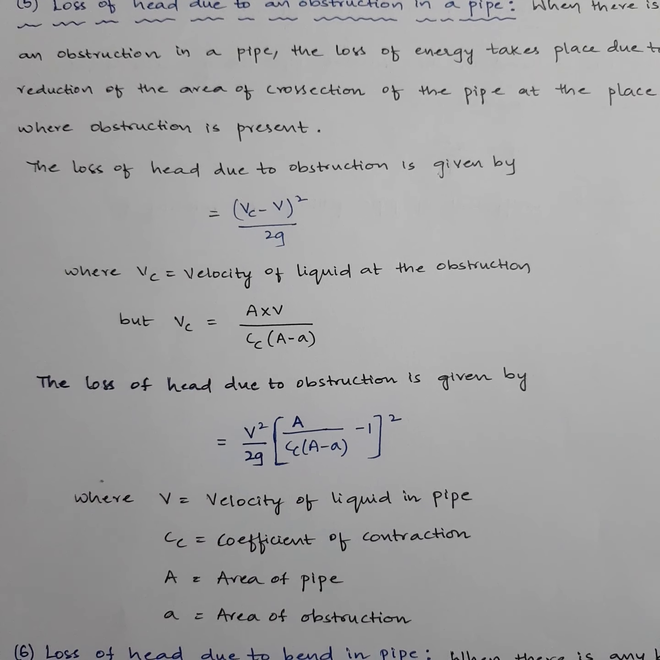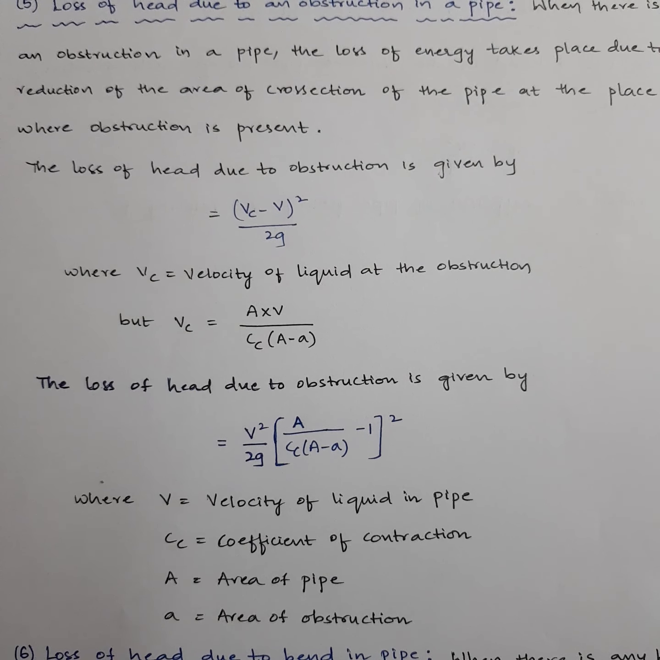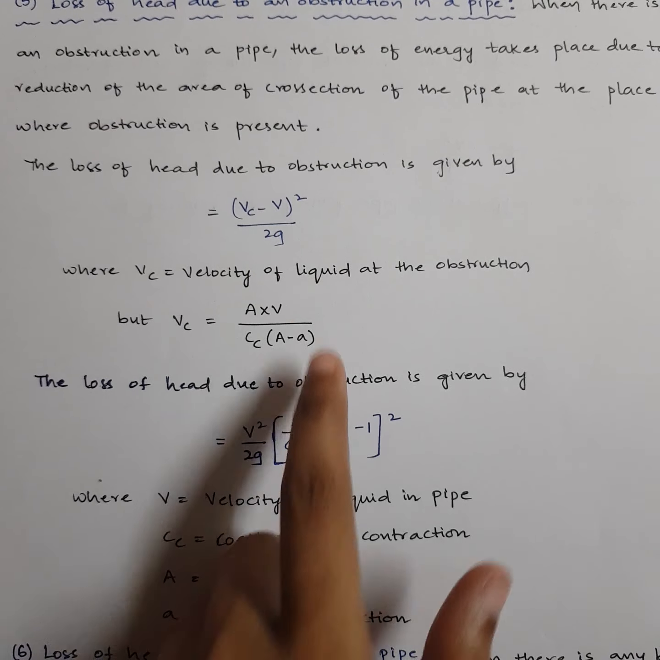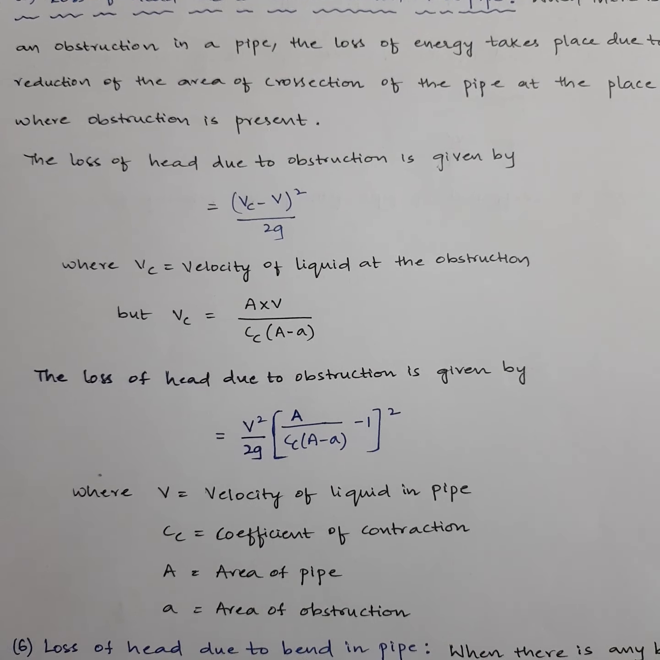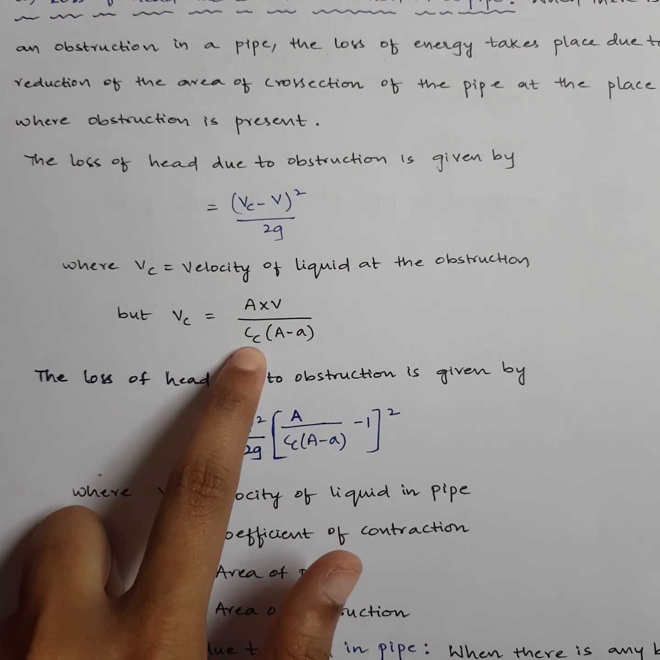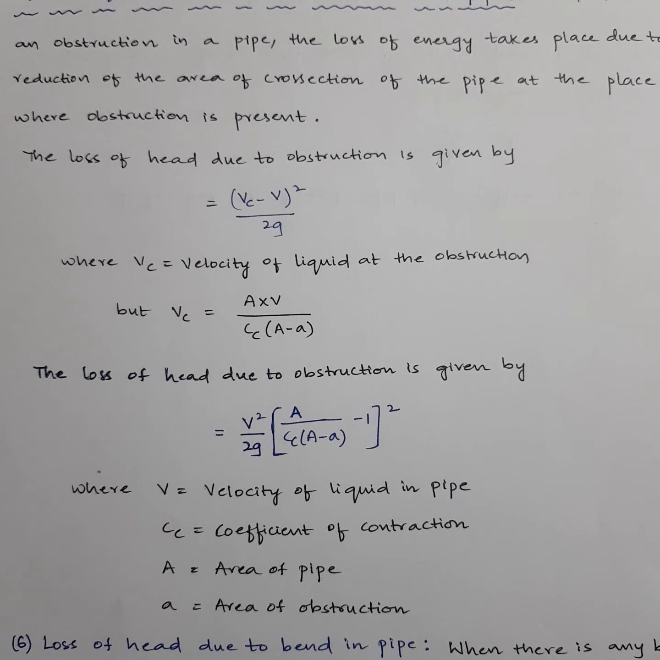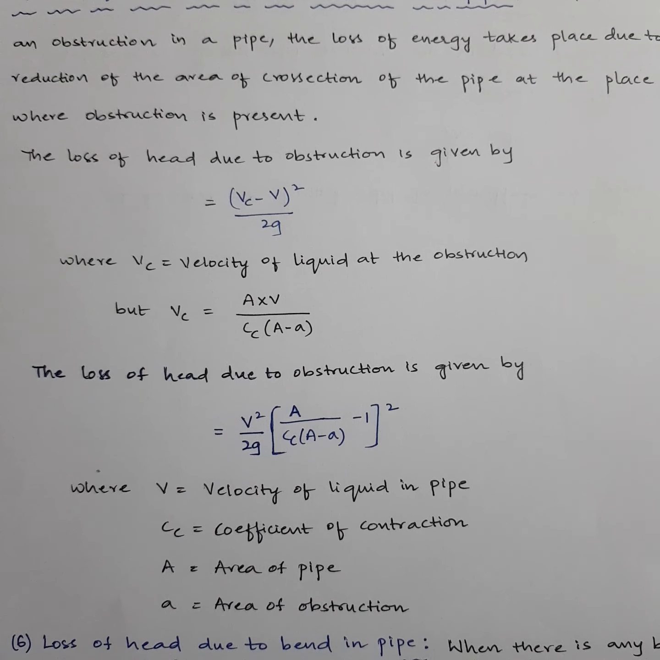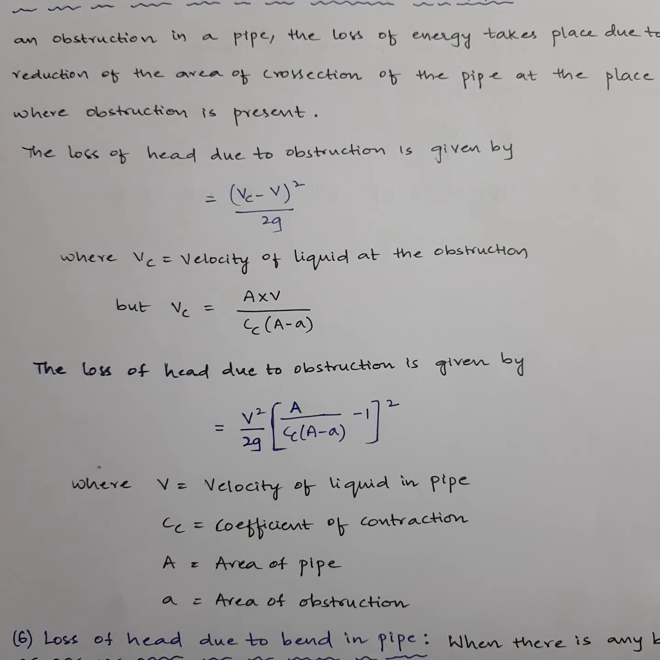Here A is the area of the pipe. If diameter of the pipe is given to you, you can calculate area of the pipe by using the formula pi by 4 d square. V is the regular velocity of flow in the pipe. Cc again is coefficient of contraction, into capital A again area of pipe, minus small a stands for area of flow at the obstruction.